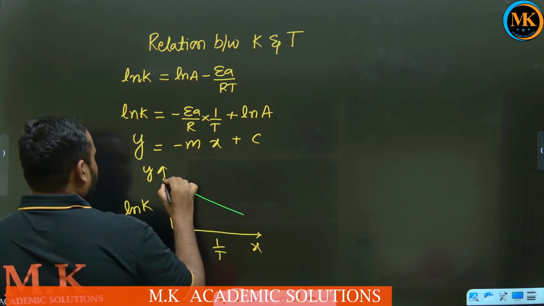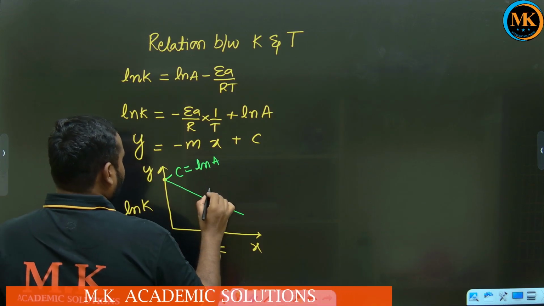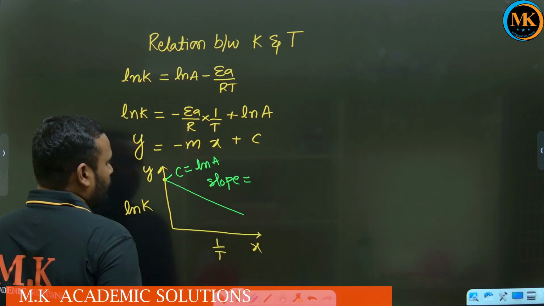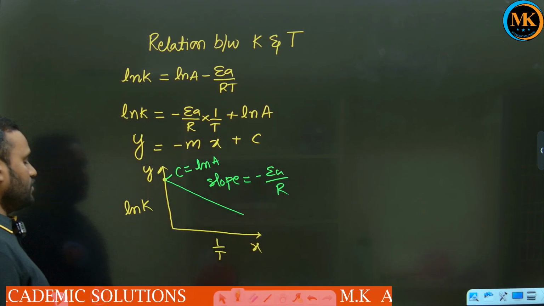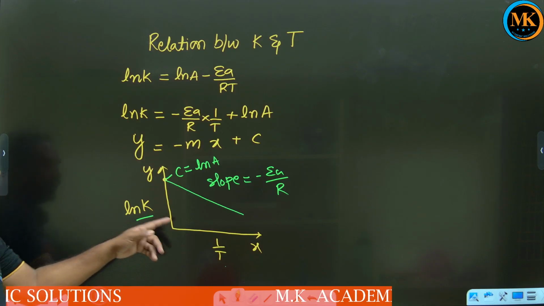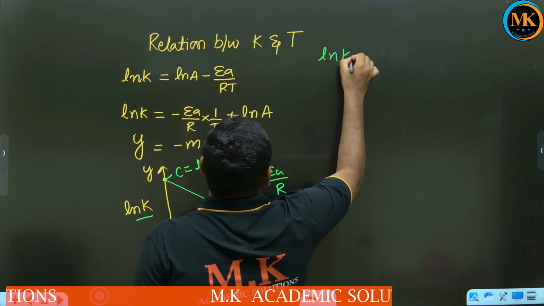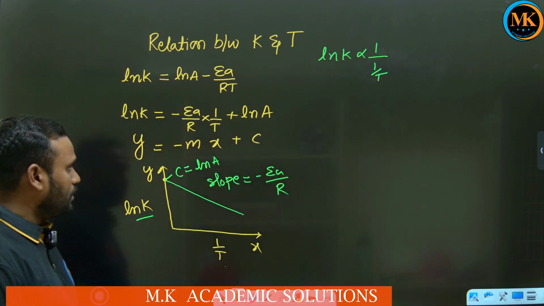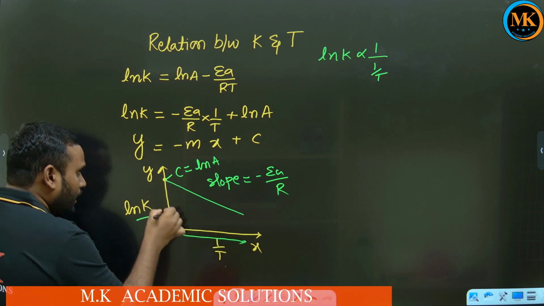Now here C equal to ln A, and slope is equal to minus Ea by R. Which means ln K and 1 by T are related inversely. ln K is inversely proportional to 1 by T, meaning from here to here, 1 by T increases, ln K decreases.